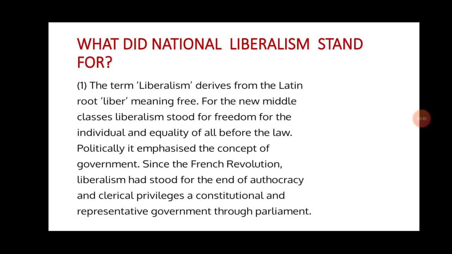Since the French Revolution, liberalism had stood for the end of autocracy and clerical privileges, a constitution and representative government through parliament. 19th century liberals also stressed the inviolability of private property. So these kinds of demands were made by the middle class. They wanted a constitution, the end of autocracy and clerical privileges, and along with that, freedom for the individual and equality of all.